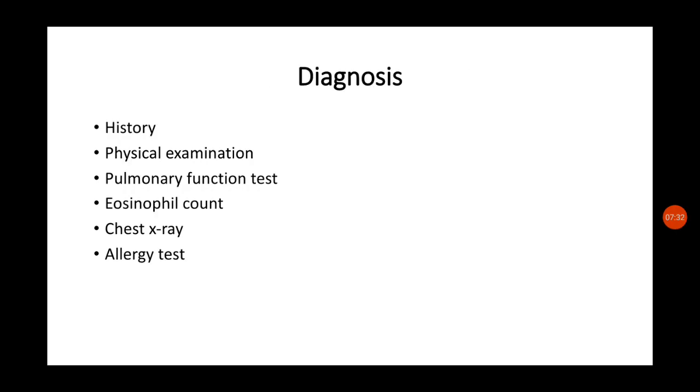And the history is very important to rule out allergy history in the family and bronchial asthma history in the family, because in extrinsic asthma there is a genetic predisposition. Physical examination and pulmonary function test can be done, eosinophil count can be verified, then chest x-ray will help in the diagnosis, and allergic test can be done especially for extrinsic asthma, and allergic test is not of any significance in intrinsic asthma.